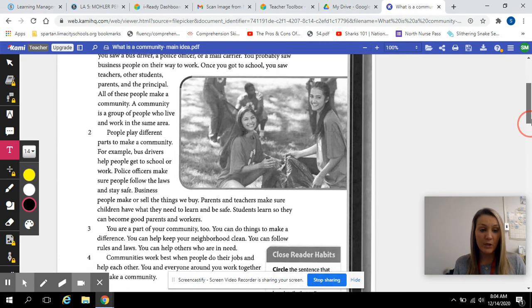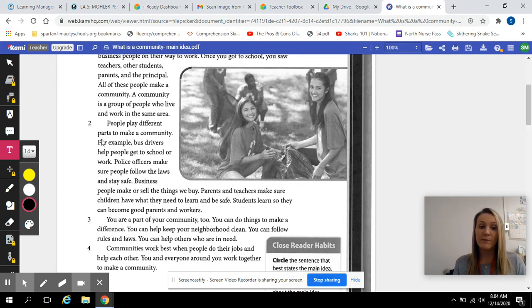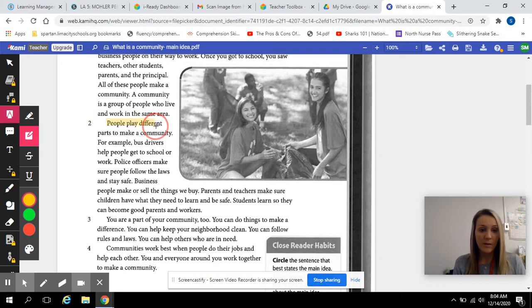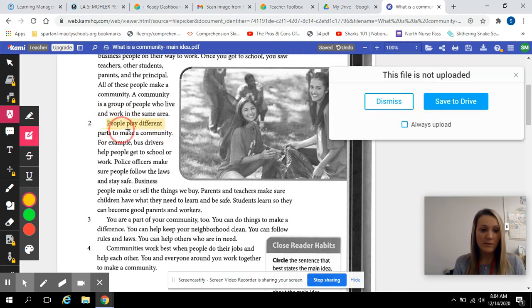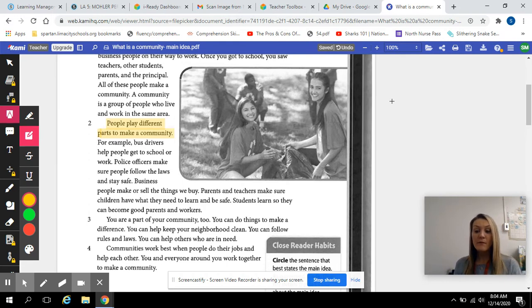Well, I remember reading in paragraph 2 that it said people play different parts to make a community. And that is correct because a bus driver does something different than a police officer, but they all work together to play their part. So I'm going to highlight people play different parts to make a community. Okay, that is my main idea. This whole passage was mostly about the different parts people play to make up a community. Okay, they all work together, they all play their own parts.